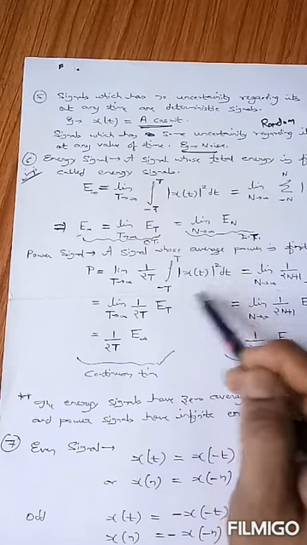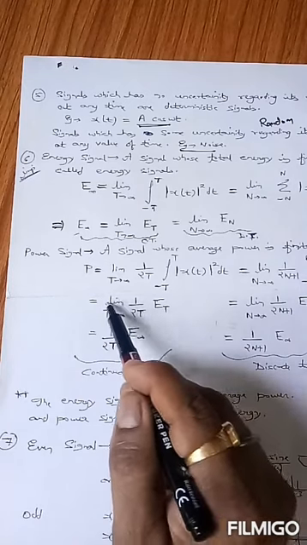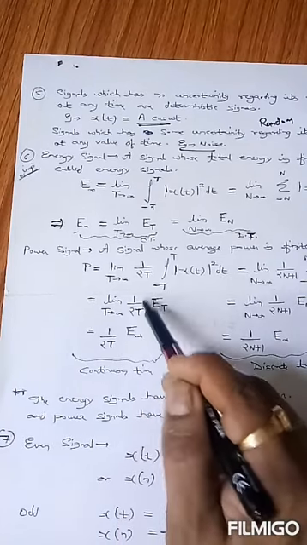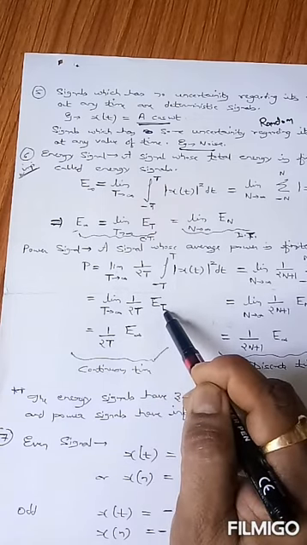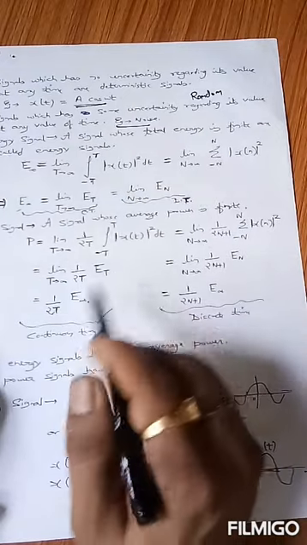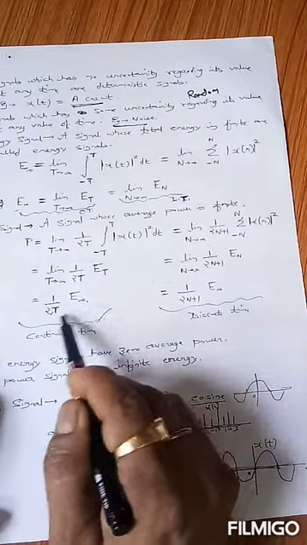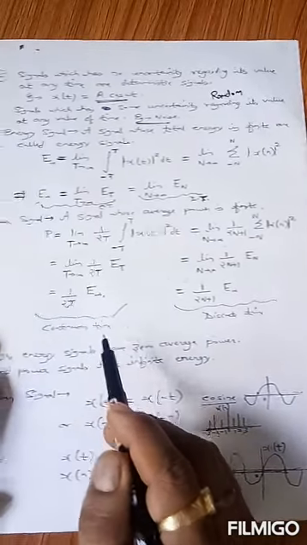This integral is actually the energy of the signal E(T). So the power calculation can be written as limit T tends to infinity 1 upon 2T E(T), which is basically 1 upon 2T E infinity. This is the power calculation for a continuous time signal.